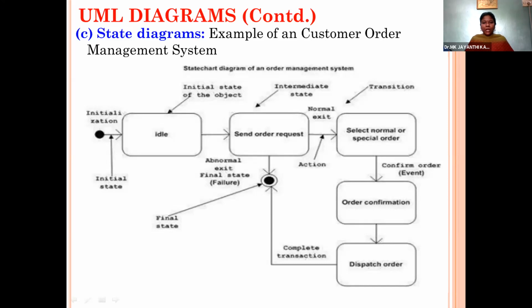So why are we going for the incremental model? Incremental model means we do the analysis, design, development and coding. We check for review. If anything needs to be modified or upgraded, again we go back. We will try analysis, design, everything again. So it is like an iterative model. We repeat the process a number of times until we get the efficient result. So that is called the incremental model. So what is the main advantage of using the incremental model?